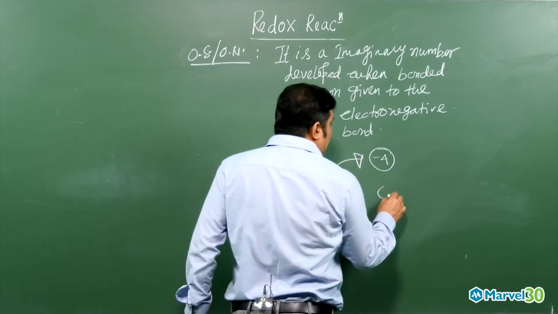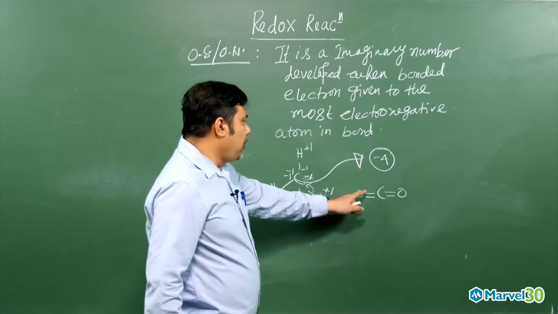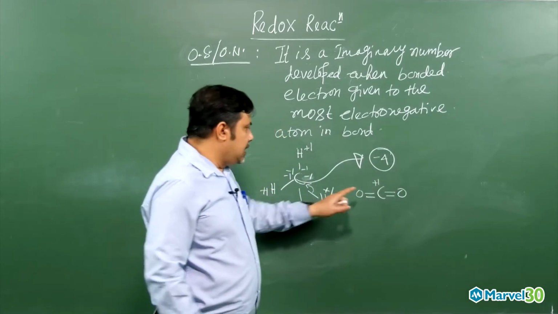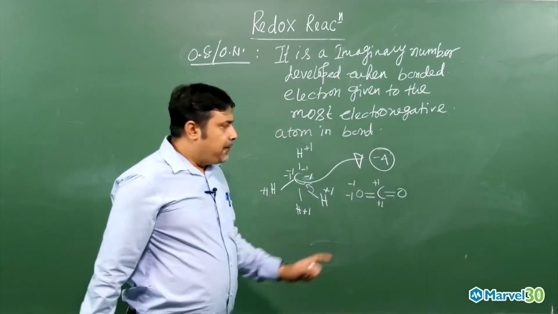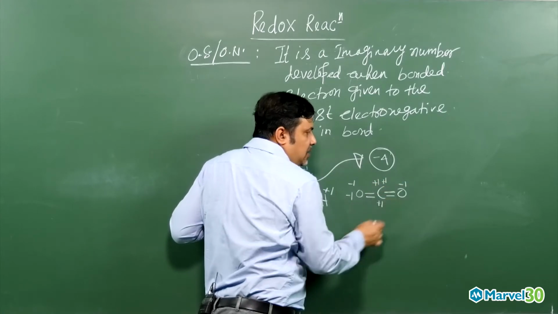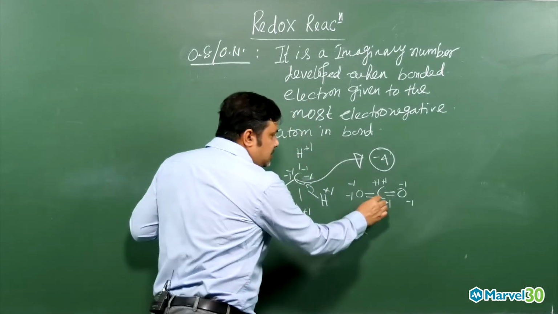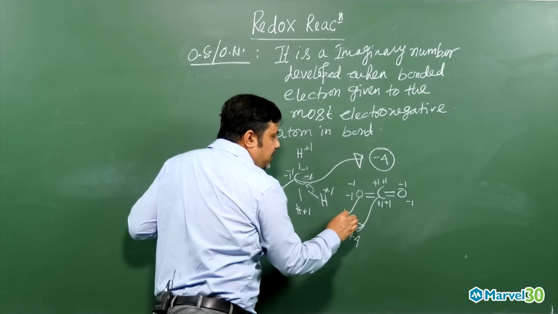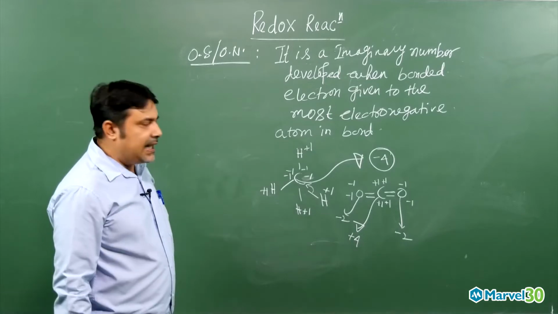Likewise, if you come to carbon dioxide, in this scenario, for one bond carbon will be plus 1, because oxygen is the more electronegative element. Another bond, oxygen will be minus 1 and carbon another plus 1. For this side, for one bond, carbon is another plus 1, oxygen minus 1. For this bond, oxygen minus 1, carbon plus 1. So the overall oxidation state of carbon is nothing but plus 4, whereas each oxygen atom is minus 2. Overall the molecule is neutral. That is what you have to understand.